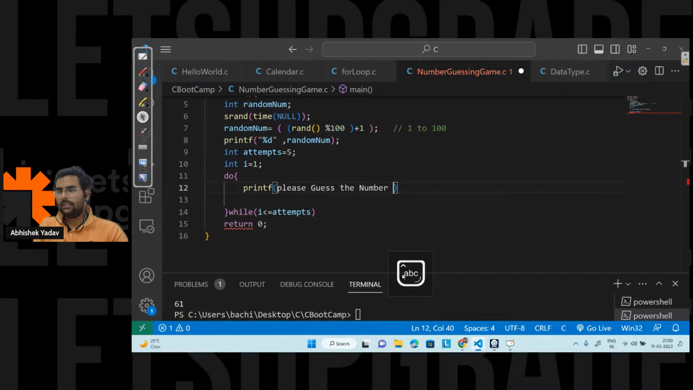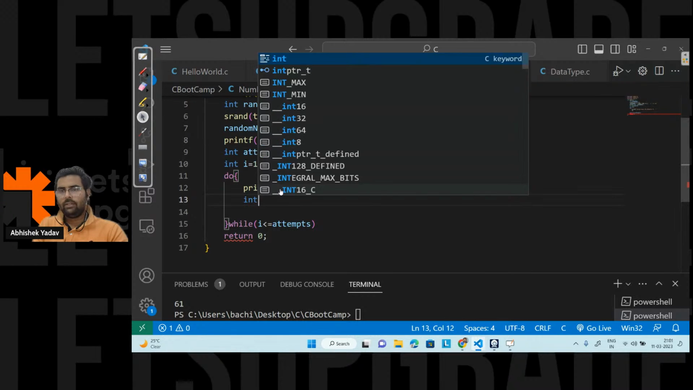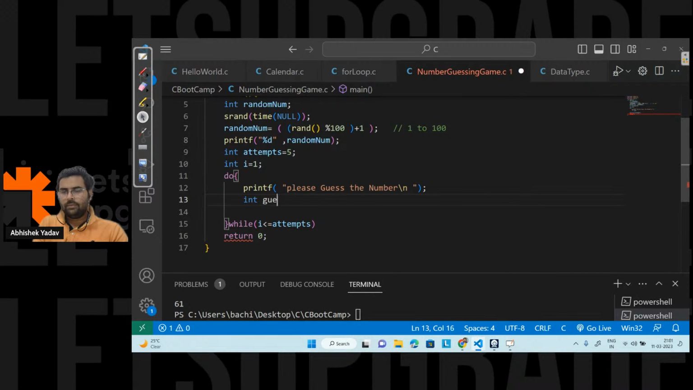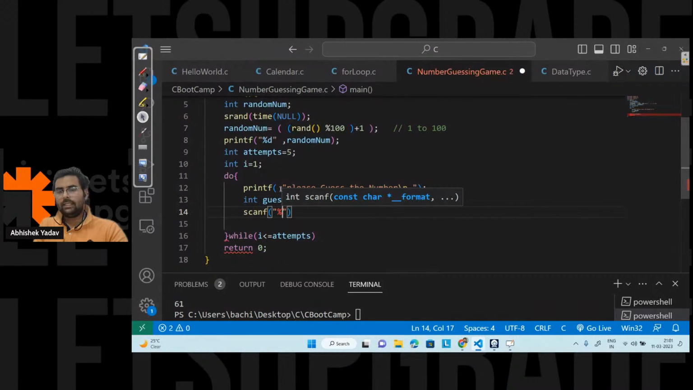And here let's move to the next line. I will take a variable guess number, and in order to take input from the user, I will use a scanf with %d and the address of guess number here, right?